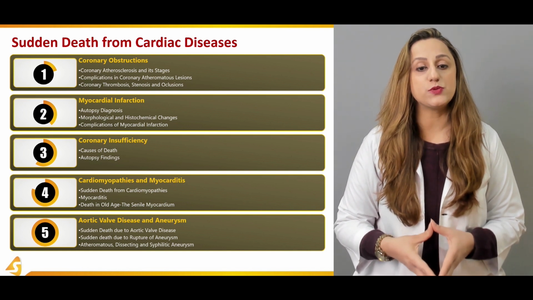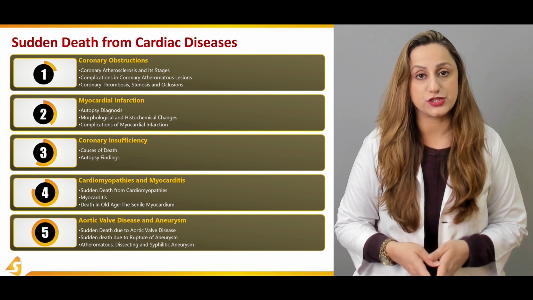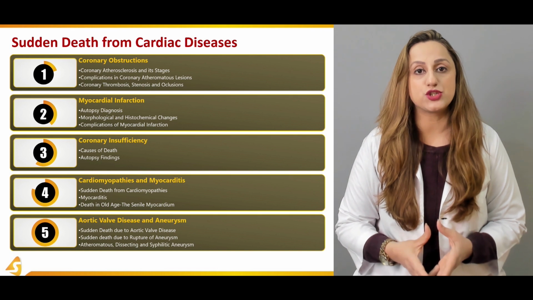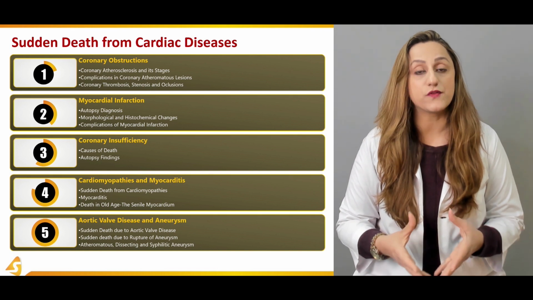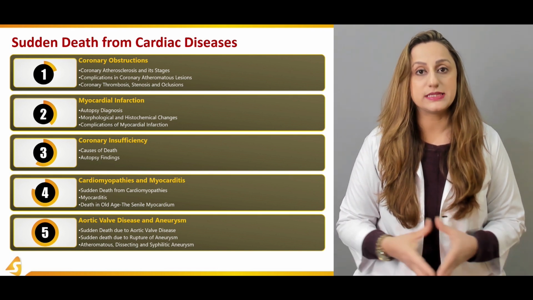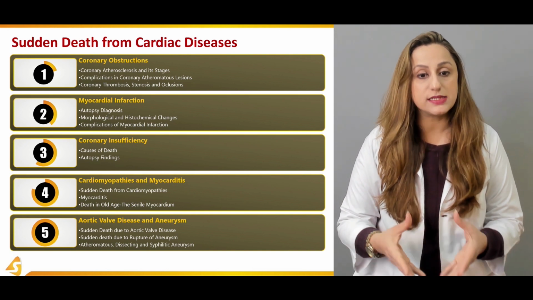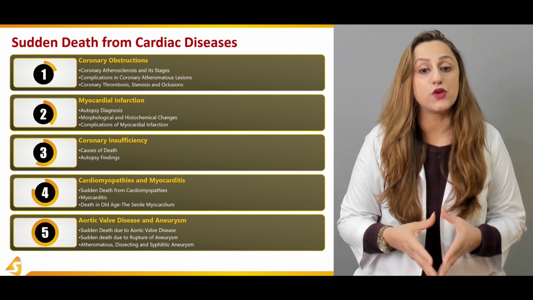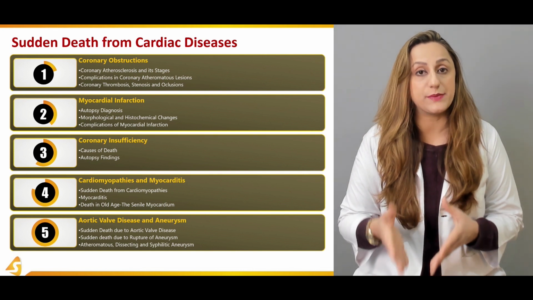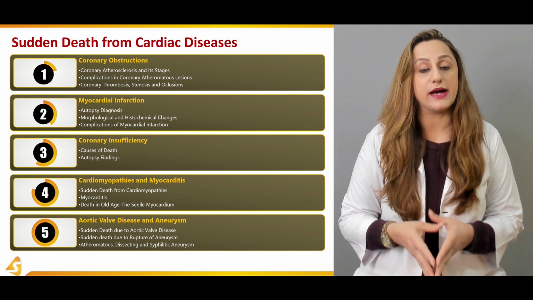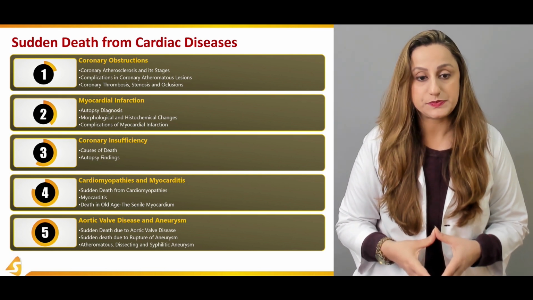In the second section, we'll be discussing the myocardial infarction. So it's basically the infarct or the damage that is caused to the cardiac tissue due to the lack of blood flow that will be discussed over here. We'll be discussing the autopsy diagnosis relating to the myocardial infarction, the morphological and the histochemical changes involved in it, and the complications of the myocardial infarction along with it.